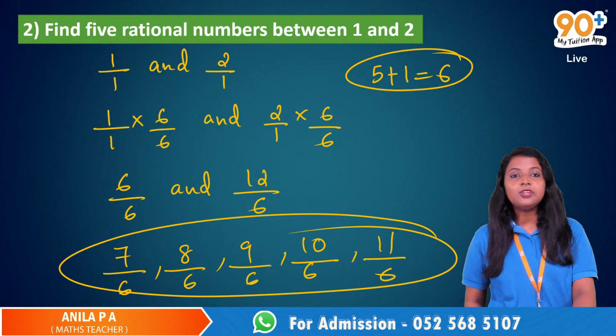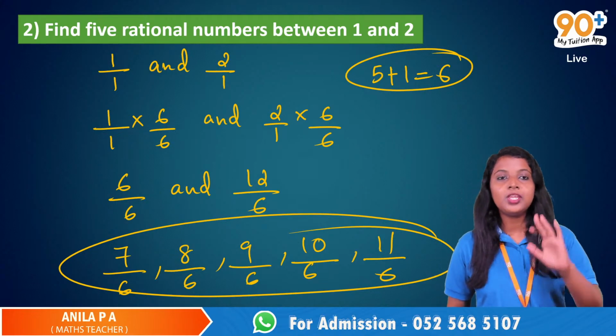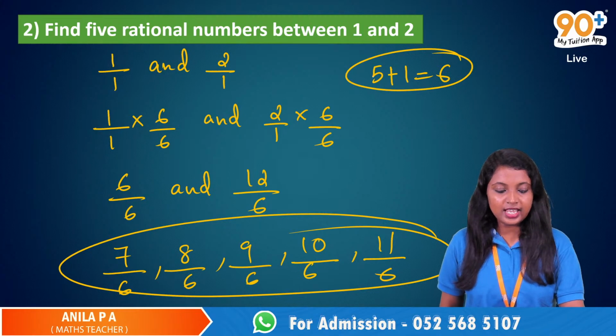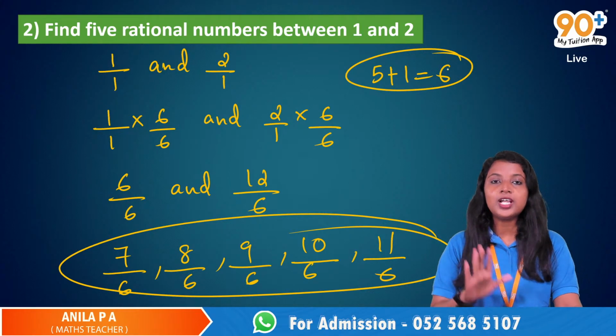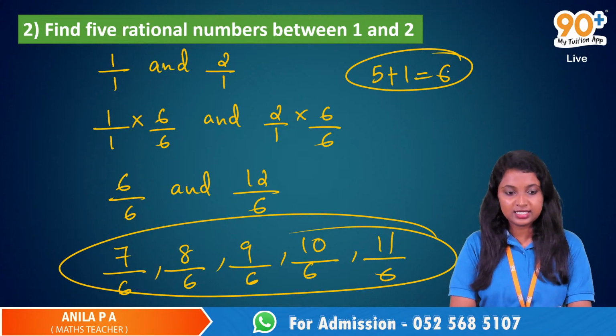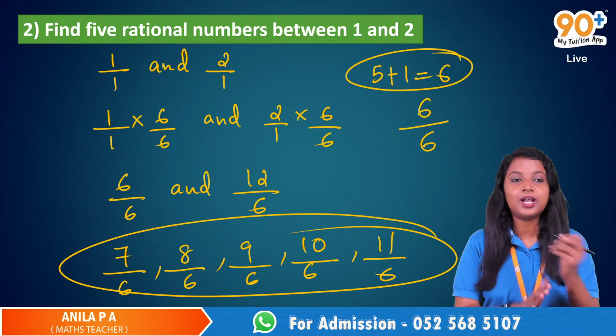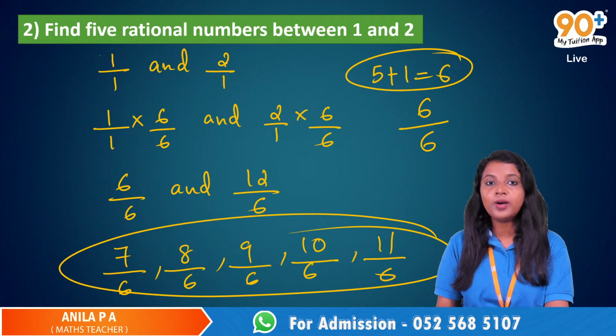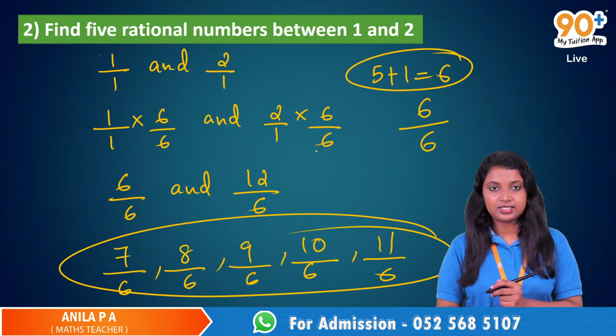Okay, so we need to find 5 rational numbers between 1 and 2. Since we need to find 5 rational numbers, we just take 5 plus 1, 6. So we take 6 by 6 and we multiply this 1 by 1 and 2 by 1 with this 6 by 6.